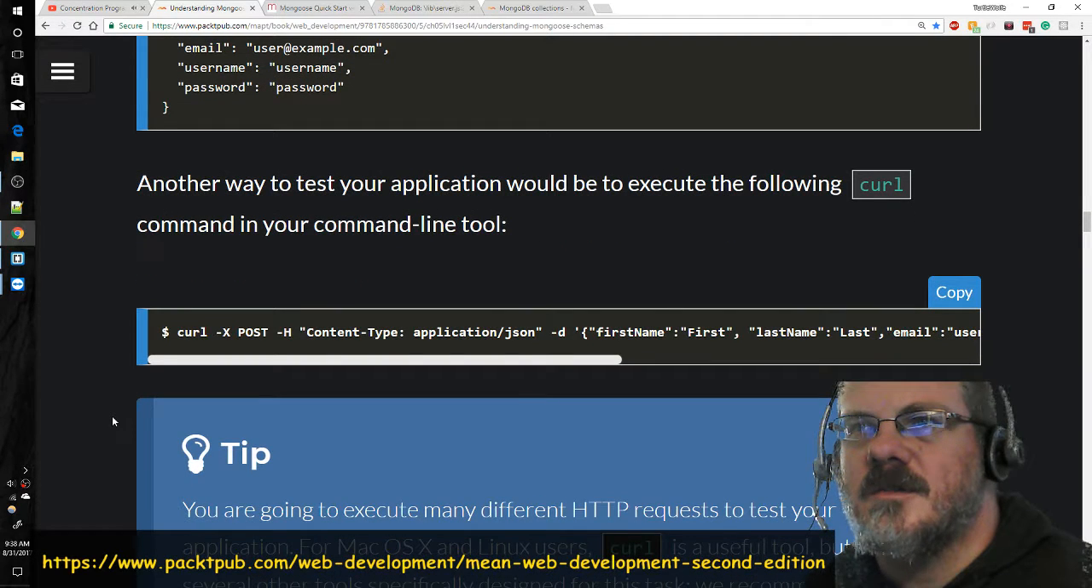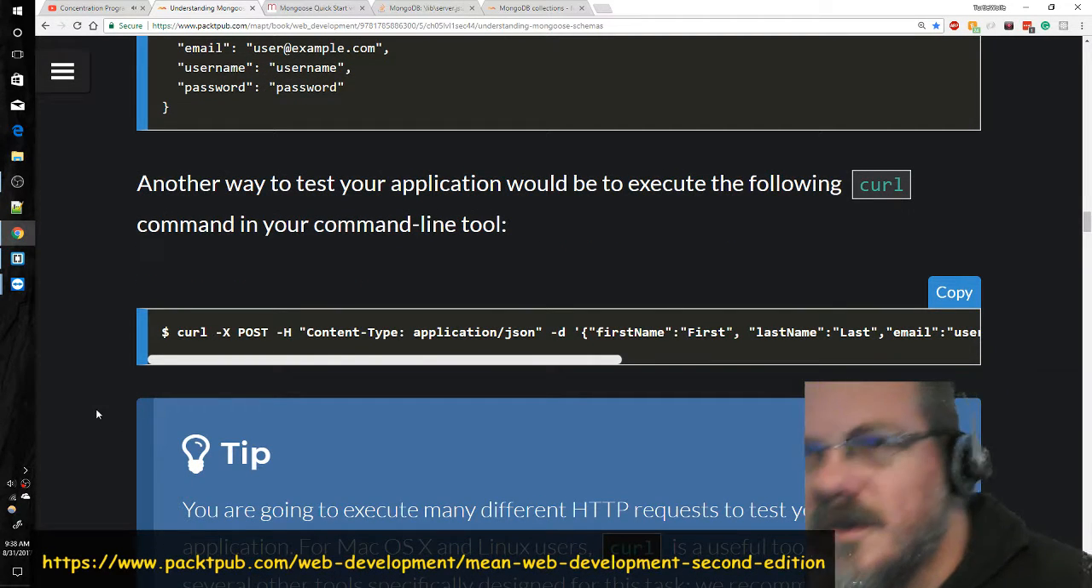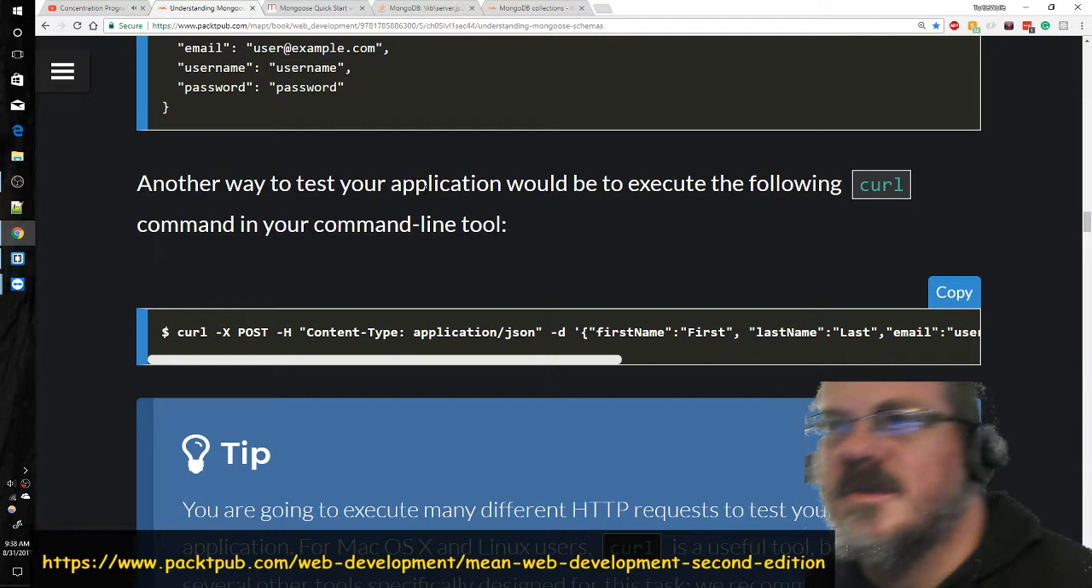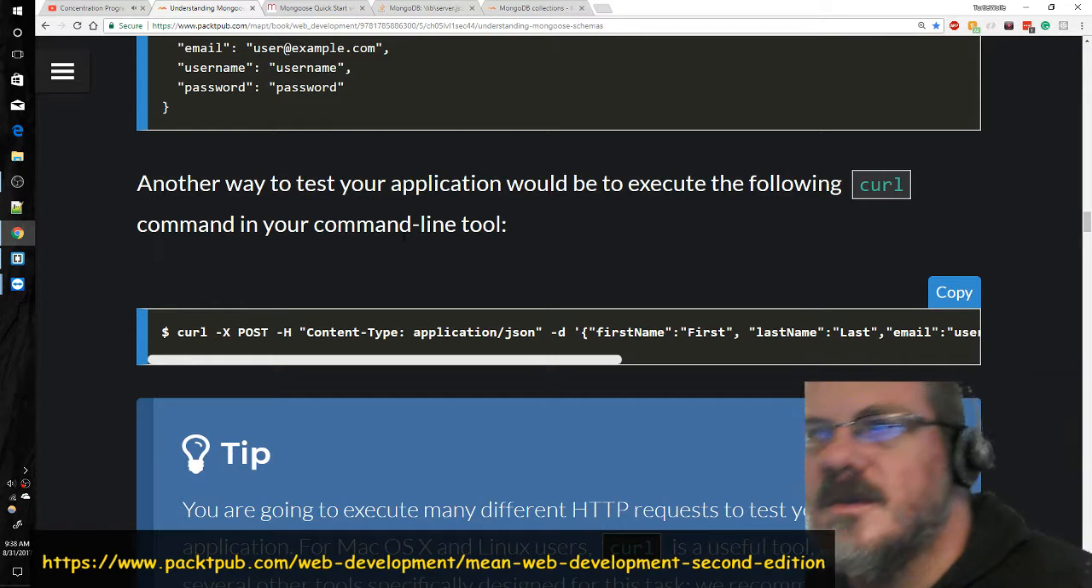Another way to test your application would be to execute the following command in your command line tool.